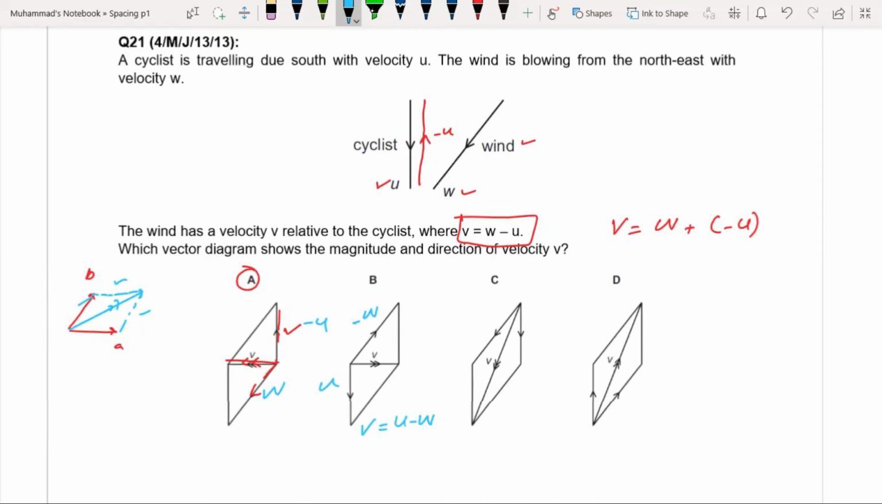Sum of U and negative W vector is V in this case. So in option C, this is U and this is W, and this is their resultant. So V is U plus W. And in option C, this is minus W, negative W, and this is negative U. So V is the sum of minus U and minus W.